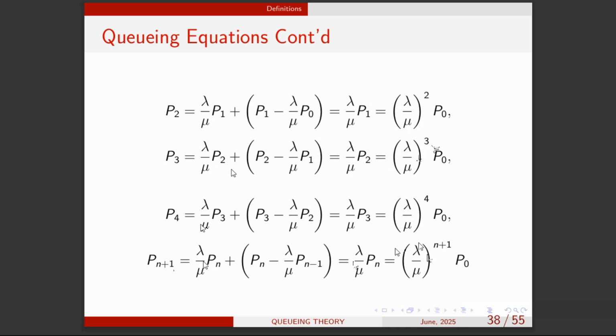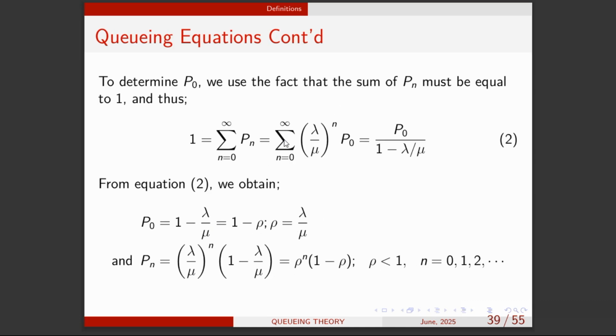Good. So to find P naught, remember the P's form a probability mass function for all the customers we have in the system. So when we sum P naught to P infinity, no matter the number of people we have, we sum it to infinity and equate it to 1. We know that when you sum a PMF over its possible domain, you're supposed to get 1. So we use that condition to find P naught. Once we sum this, you realize that P naught is a constant, so we can pull it out.